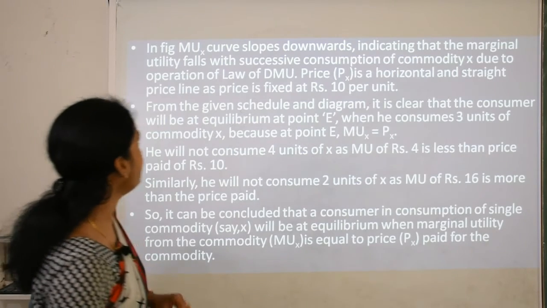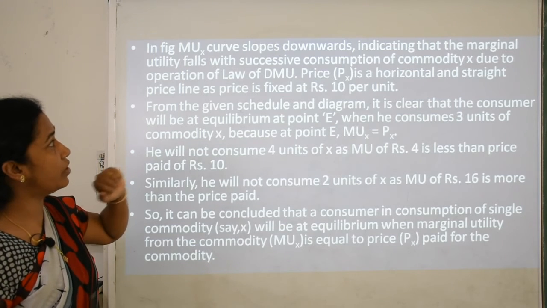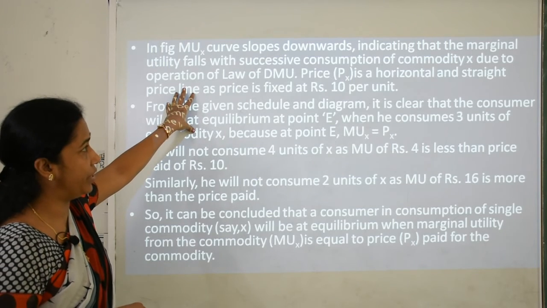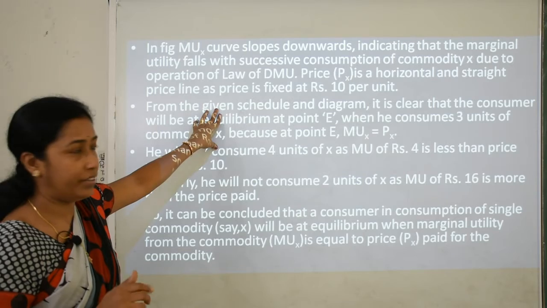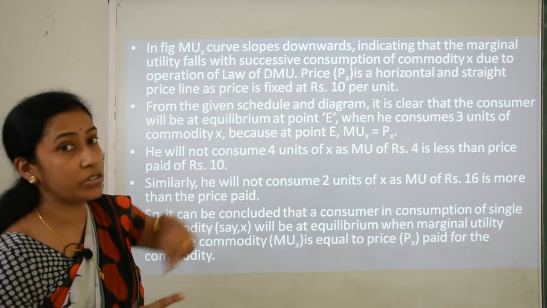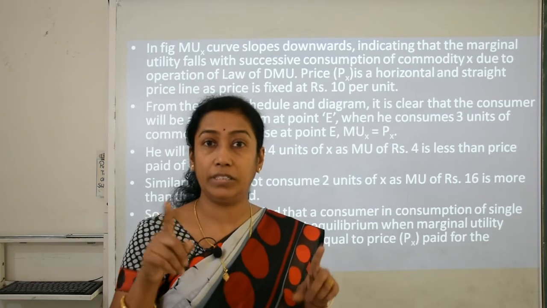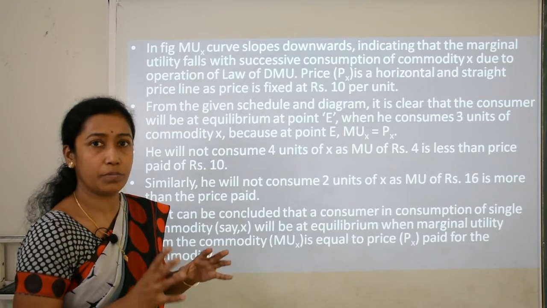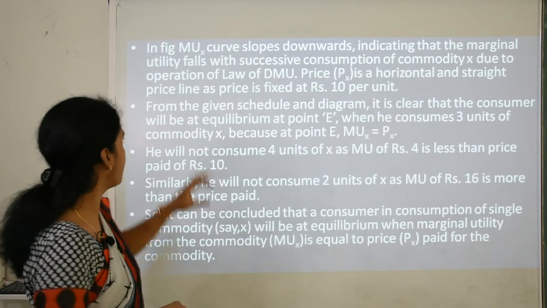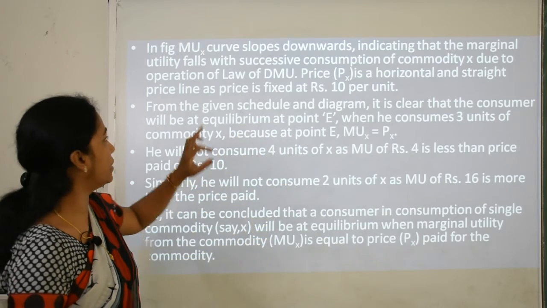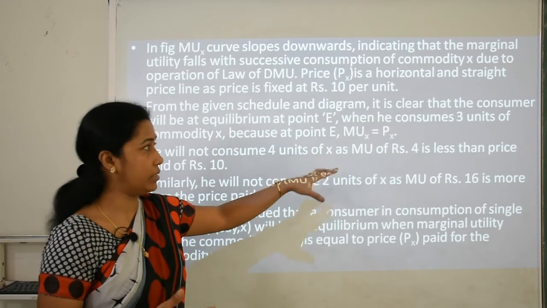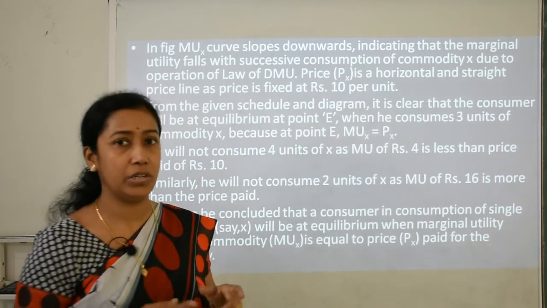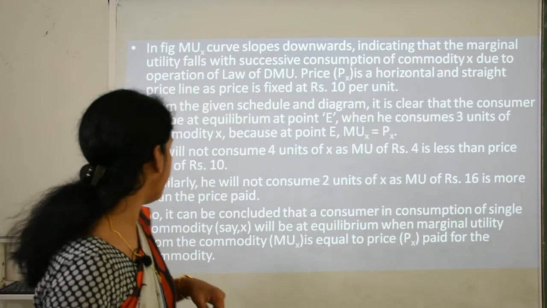of X. Now in the figure, the marginal utility of X curve slopes downward, indicating that the marginal utility falls with successive consumption of commodity X due to the operation of the law of DMU, as I said, and the price of X is a horizontal line. What we noticed is that the price of that commodity was a horizontal straight line, as the price is fixed at rupees 10. Why? Because the prices of all 6 units were the same. From the given schedule and diagram, it is clear that the consumer will be at equilibrium at point E, as I explained, when he consumed 3 units of the commodity X, because at point E marginal utility of X is equal to price of X.